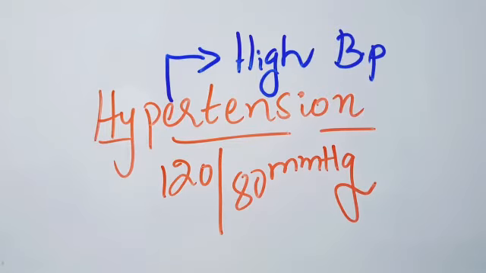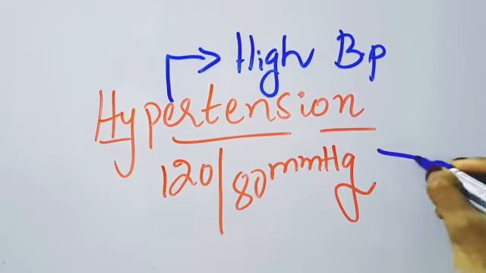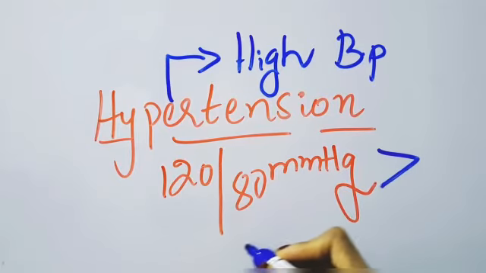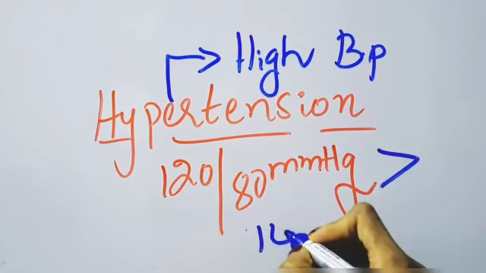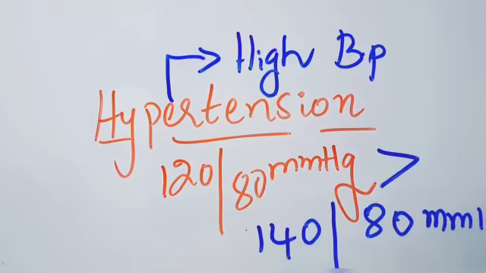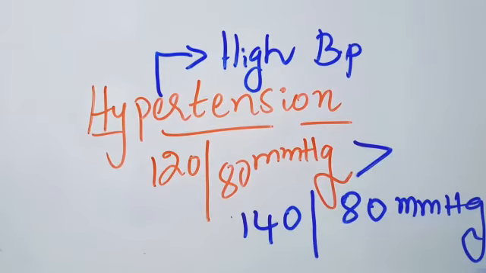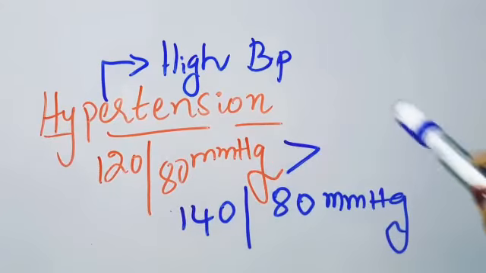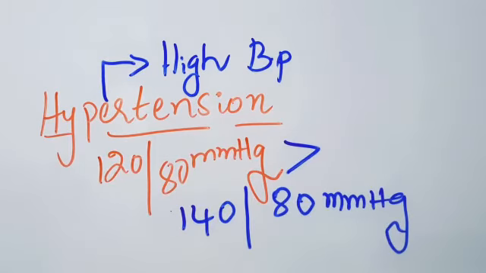So, hypertension means high blood pressure. How high should the blood pressure be for us to call it hypertension? Compared to 120 by 80 mmHg, if it is more than 140 by 80 mmHg, then we consider it as high blood pressure. Means how much should the high BP be? High BP should be more than 120 by 80 mmHg, that is 140 by 80 mmHg. This is called hypertension. When hypertension happens, what will happen?